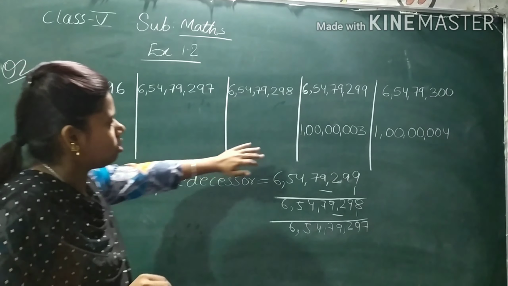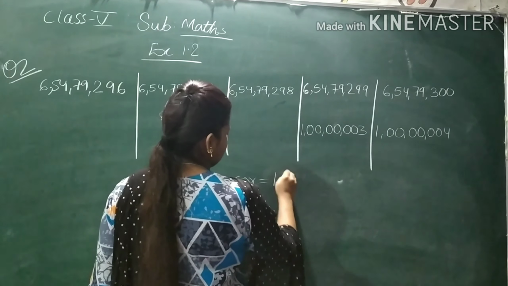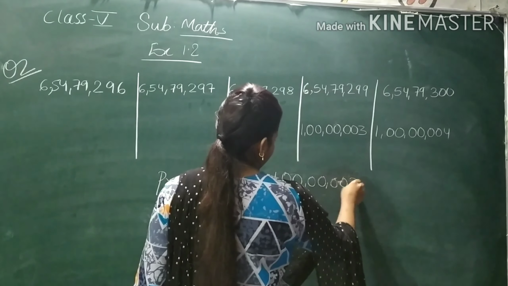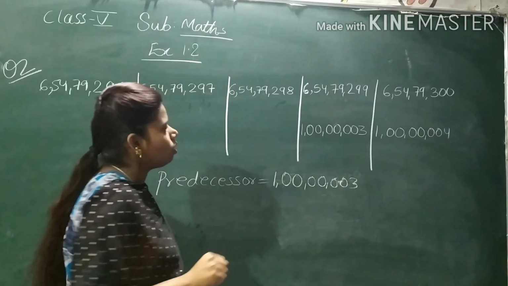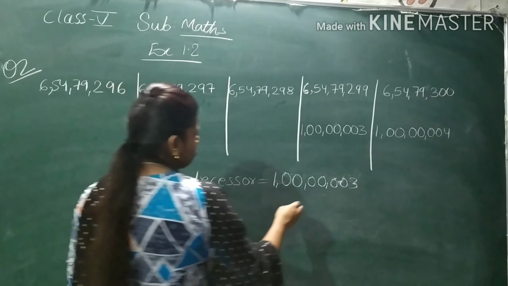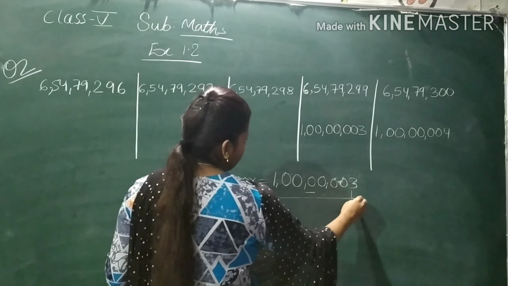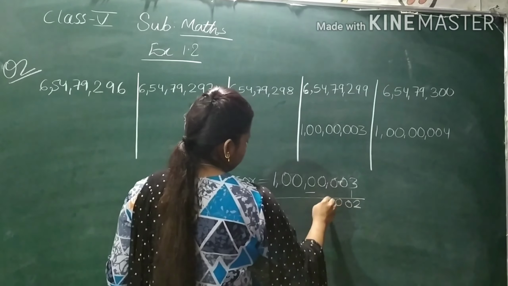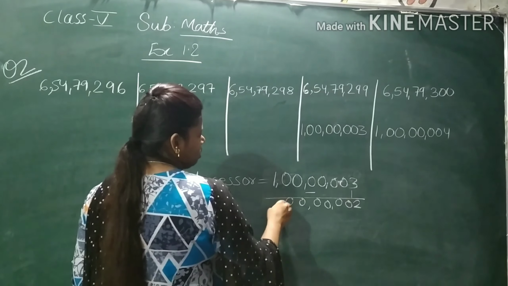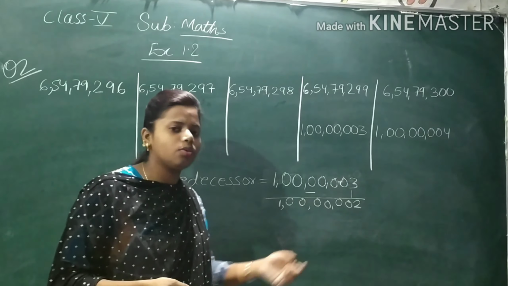Okay. Now let's see our next one. See here. This is 1, 0, 0, 0, 0, 0, 0, 3. So this is 1 crore 3. From this we will subtract 1 to get the predecessor. So it's very easy. 3 minus 1 is 2, 0, 0, 0, 0, 0, 0, 1. So what is the predecessor of 1 crore 3? The predecessor of 1 crore 3 is 1 crore 2.